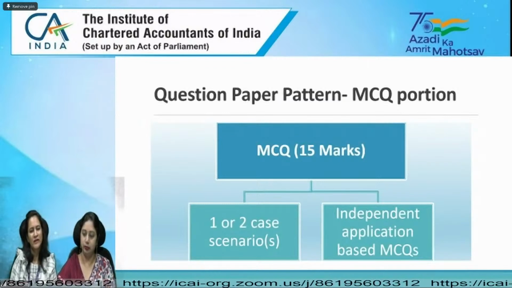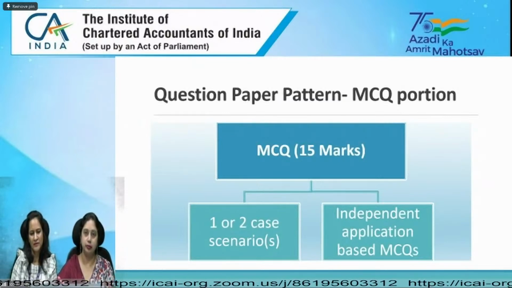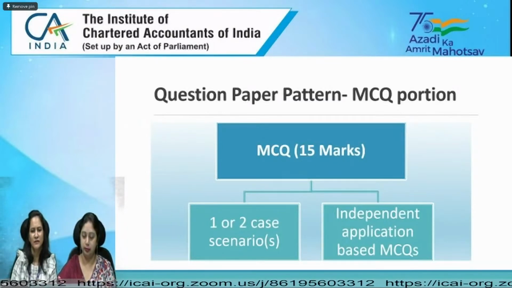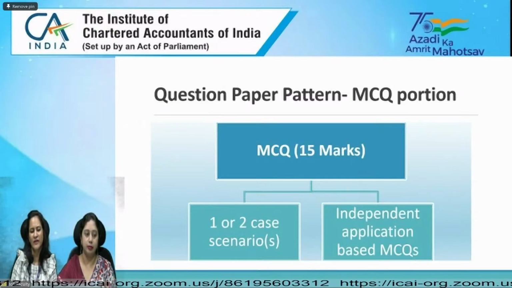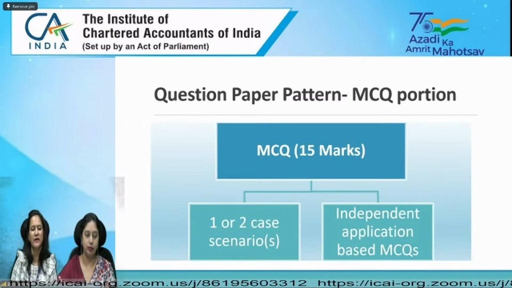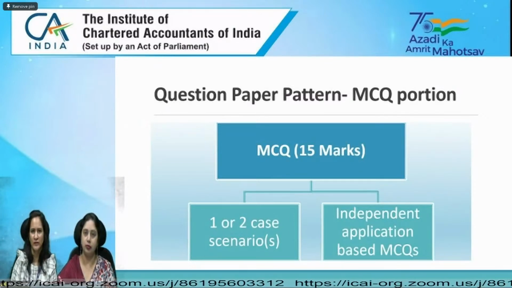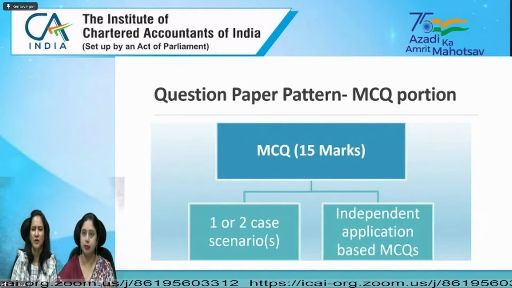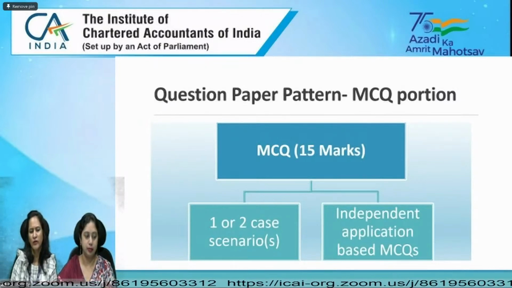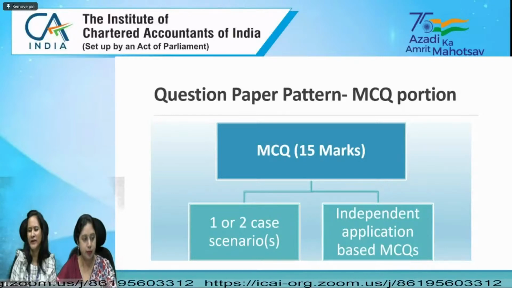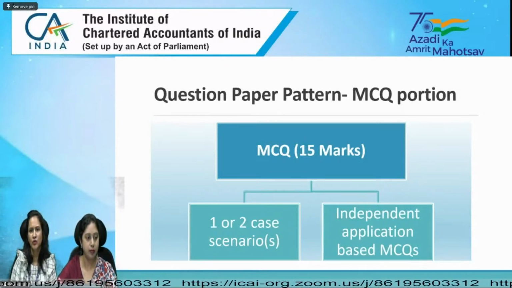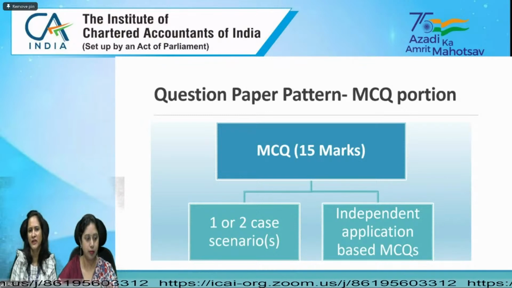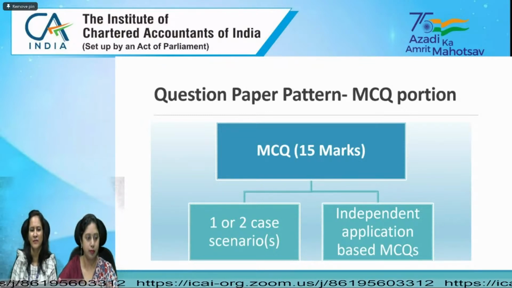As I told you, MCQs will comprise 15 marks each in Section A as well as in Section B. Amongst these 15 marks of the multiple choice question segment, there will be either one or two case scenarios and one independent application based question. The point to note here is that no comprehension and knowledge based question will be tested in the examination.